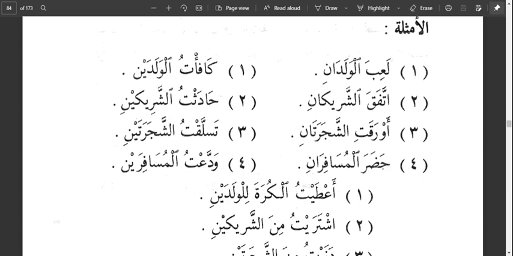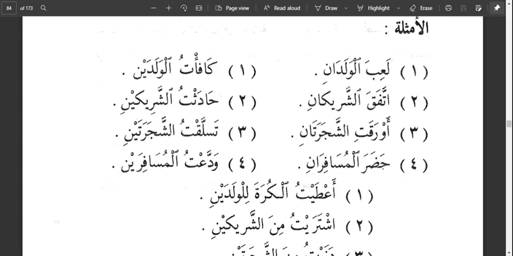Ittafaqa sharikan, the two opponents or the two rivals agreed. So what's the singular word here? Sharik. Adding what? Alif and nun gives us our muthanna. So the alif is indicating that sharikan is in what? Is in reference state, because here it is the fa'il for ittafaqa.